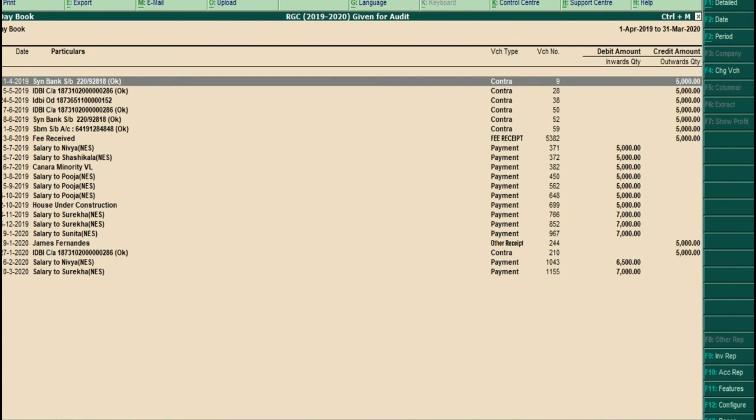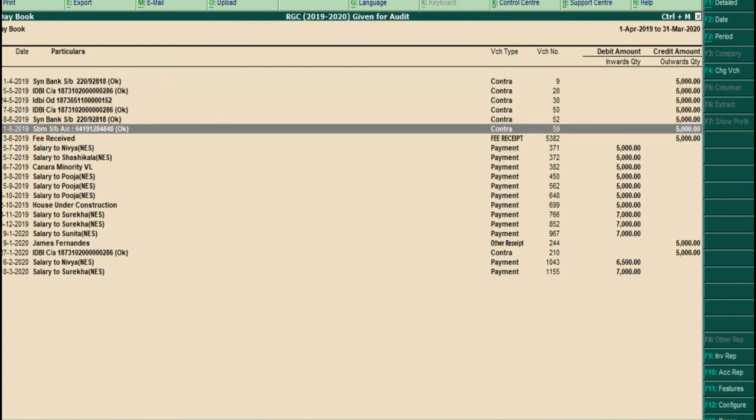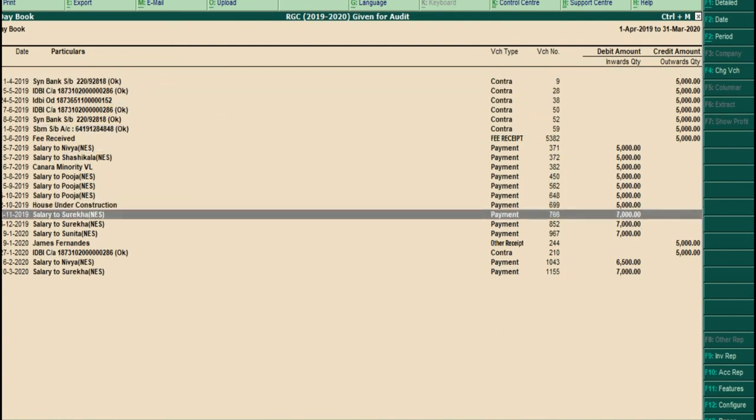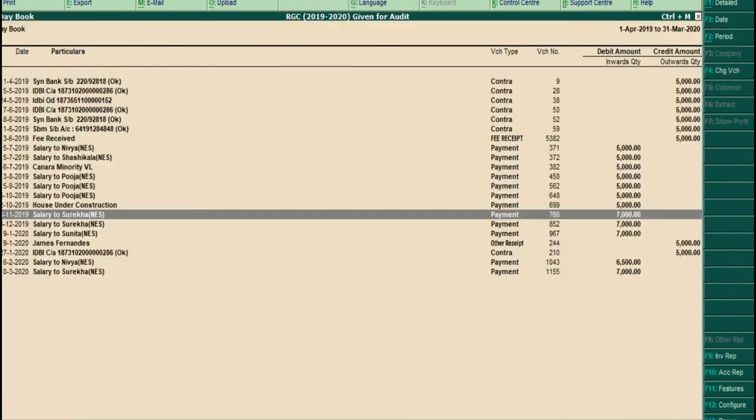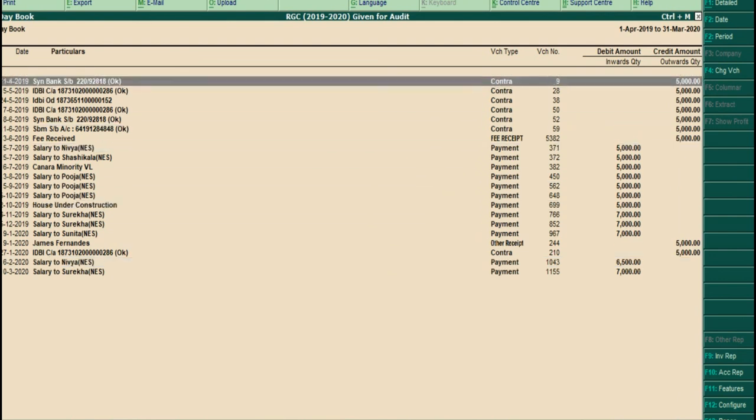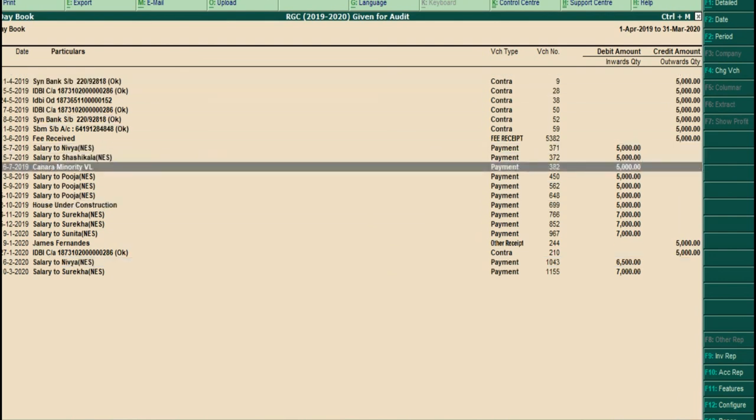Now you can see the transaction contains 5,000. Even though there is a different amount here, it contains 5,000 in the transaction. So in this way, we can search in the reports by using the range option.